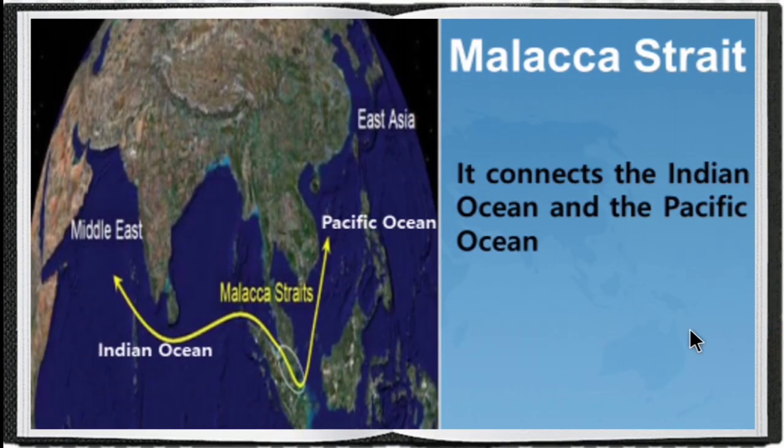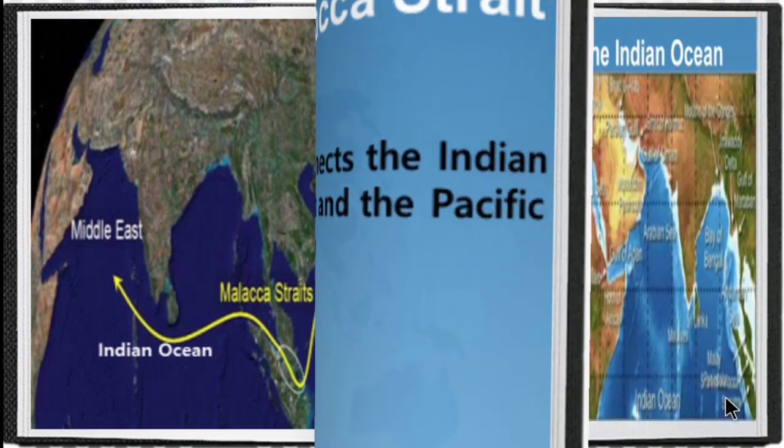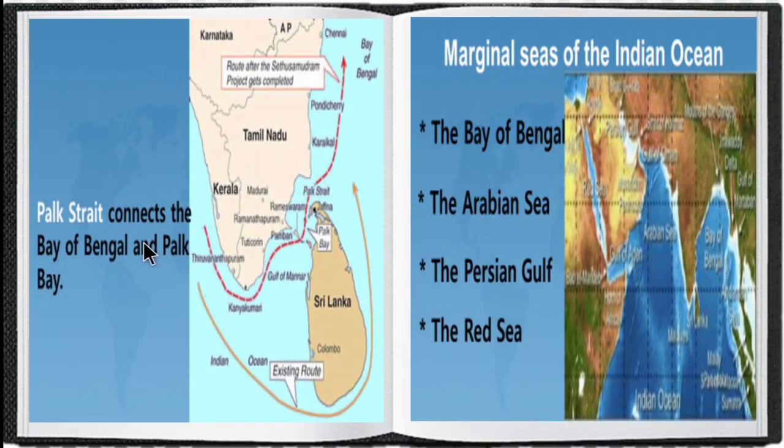Then the Malacca Strait connects the Indian Ocean and the Pacific Ocean. And the Palk Strait connects the Bay of Bengal and Palk Bay.